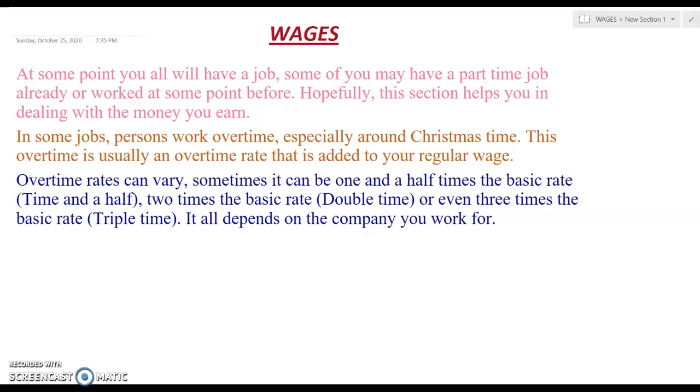Sometimes you are paid 1.5 times. Sometimes you are paid 2 times, or we call this double time, or sometimes you're even paid 3 times, and we call this triple time. It all depends on the company who you work for, right? So let's look at some questions to make this a little bit clearer.